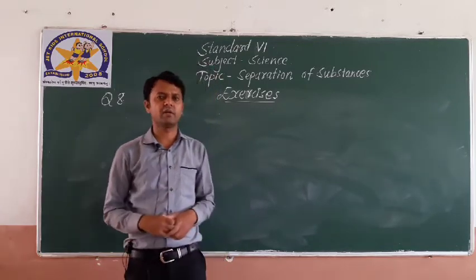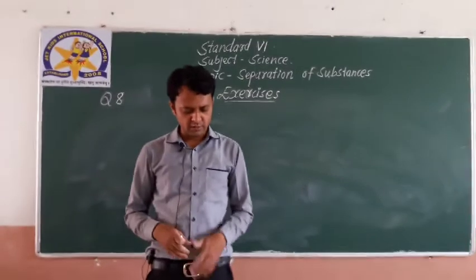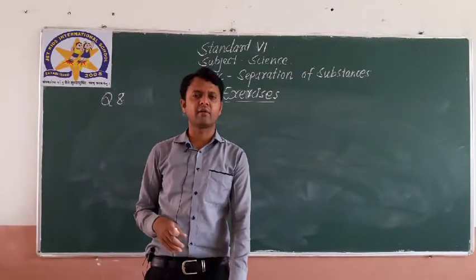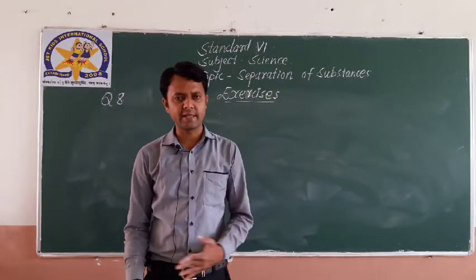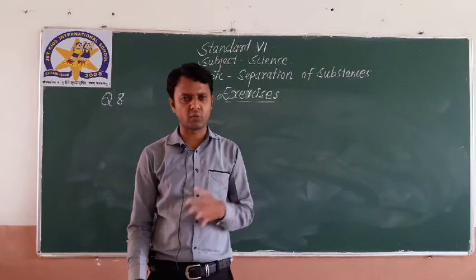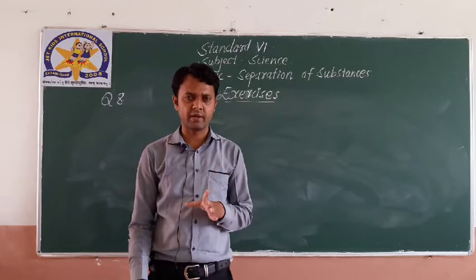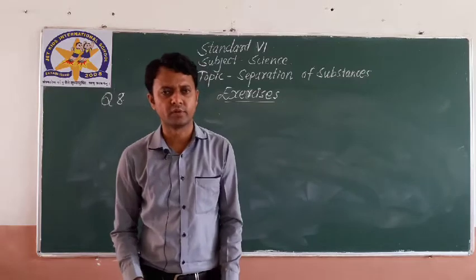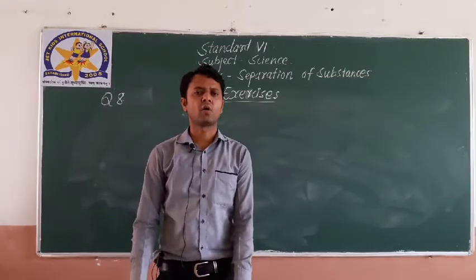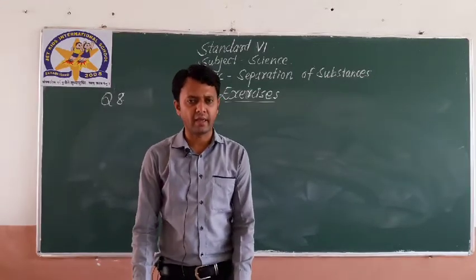So, question number 8 is fill in the blanks. A, B, C and D. There are 4 fill in the blanks. As I told you, I am not going to write the questions here. You may read the questions, and I will provide you the direct answers. Let us read question number 8A.